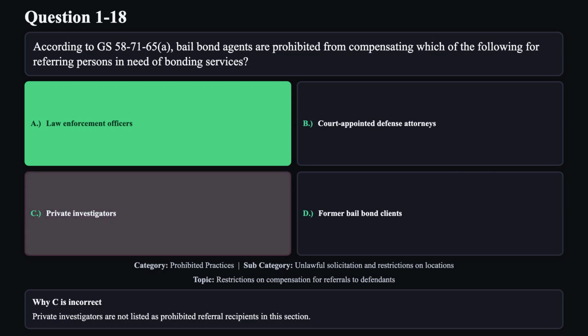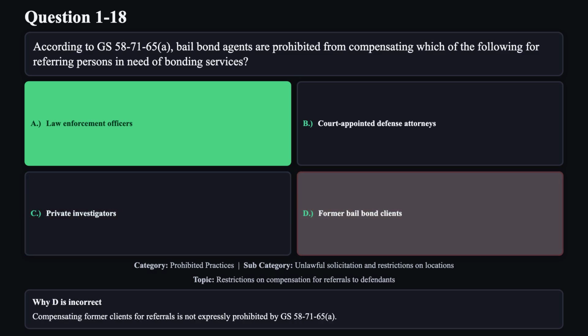Reason C is not correct. Private investigators are not listed as prohibited referral recipients in this section. Reason D is not correct. Compensating former clients for referrals is not expressly prohibited by GS 58-71-65A.